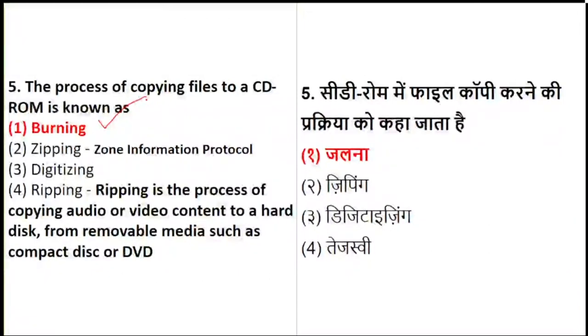Now ripping, what is ripping? Ripping is the process of copying audio or video content to a hard disk from removable media such as a compact disc or DVD. So when we are talking about the process of copying audio or video content, it is called ripping. So remember these terms: zipping, ripping, burning. You should not get confused with these terms when you get a question on these technical terms in ICT.